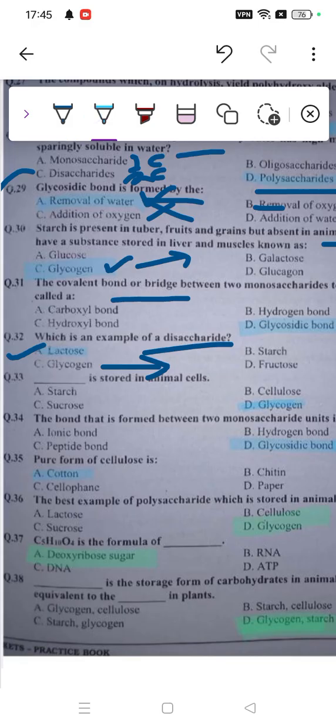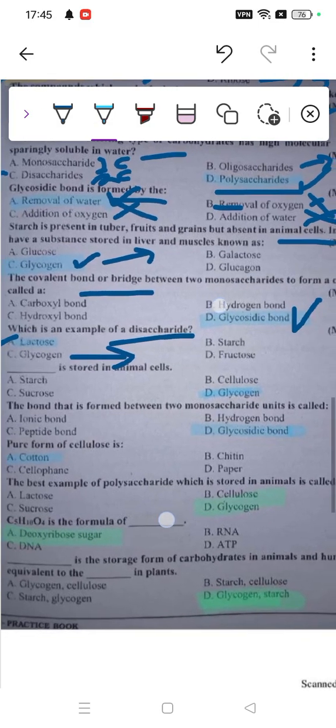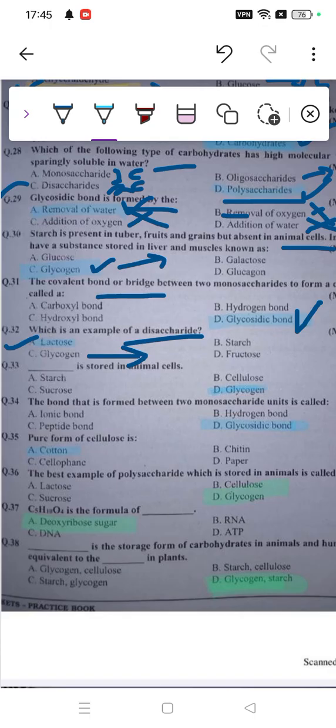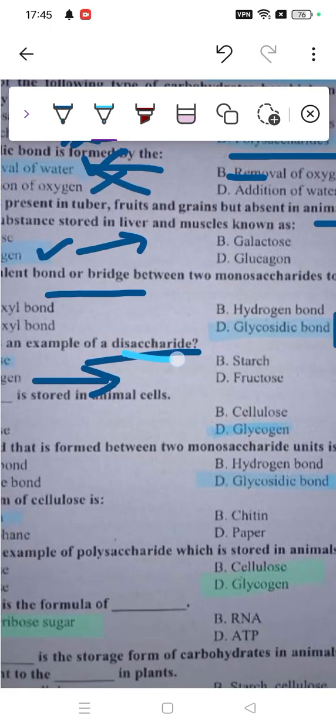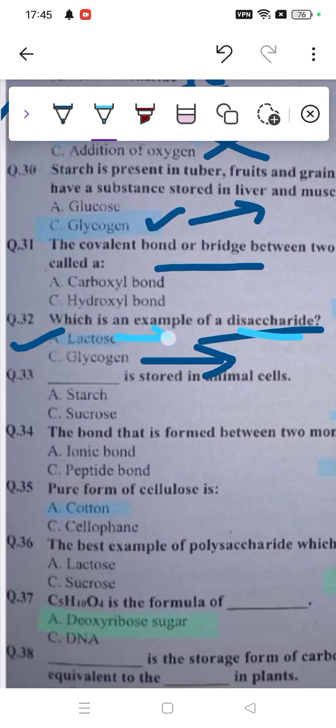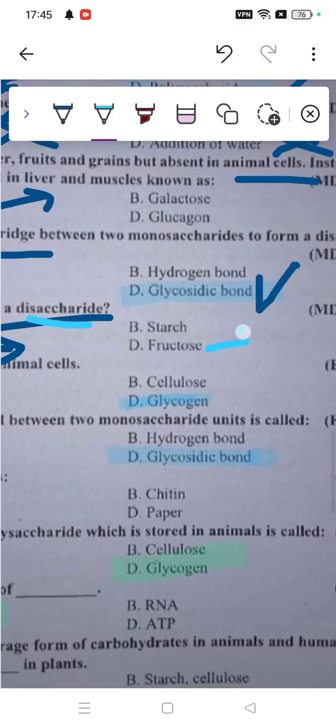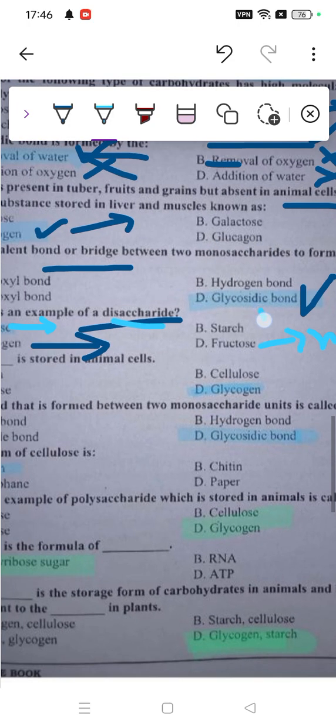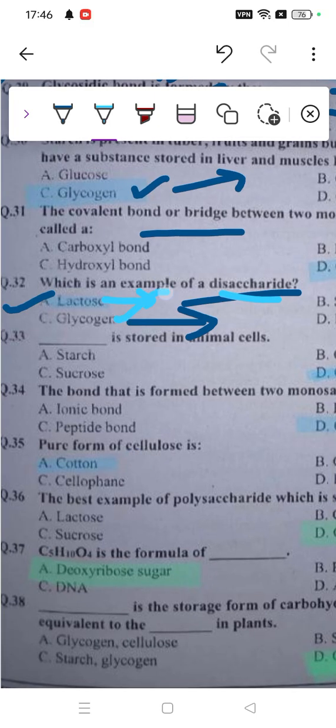So fructose is simply considered as, I don't know where that question went. Oh, here. Disaccharide, we need to identify lactose as the disaccharide. However, fructose is a monosaccharide, and starch and glycogen both are polysaccharides. So this means A is the right option.